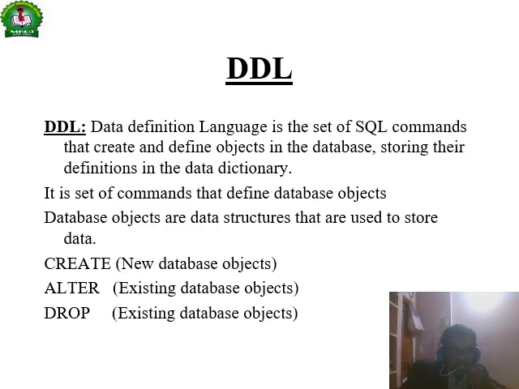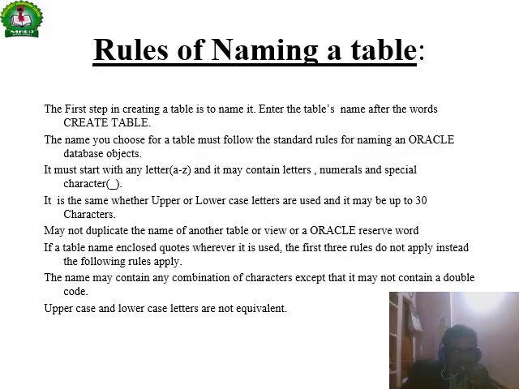DDL stands for data definition language. These are commands for creating database instances and storing the information in the data dictionary. Create is used for creating a new data object such as a table. Alter is used to modify an existing table. Drop deletes an existing database object, including its contents.